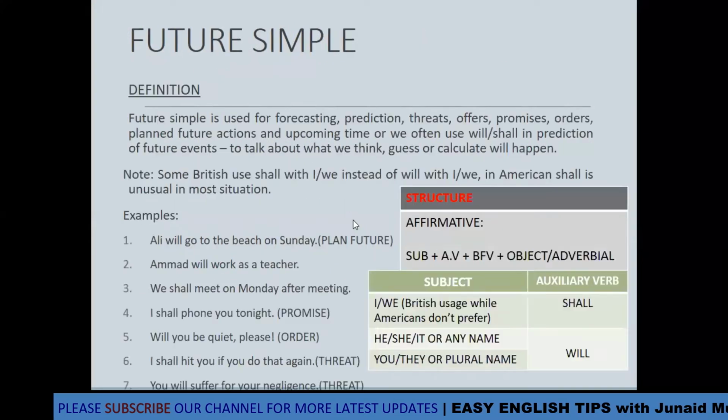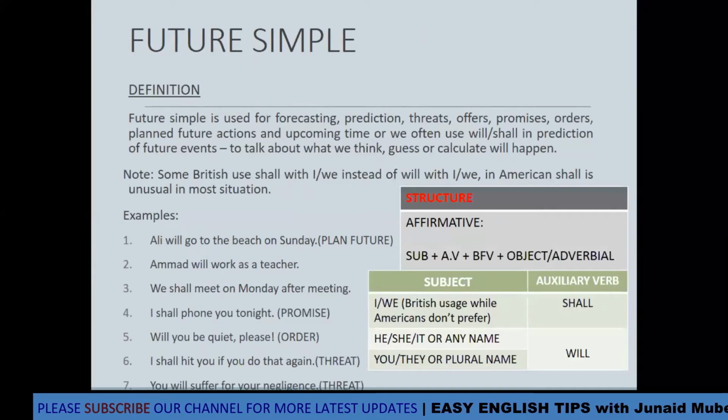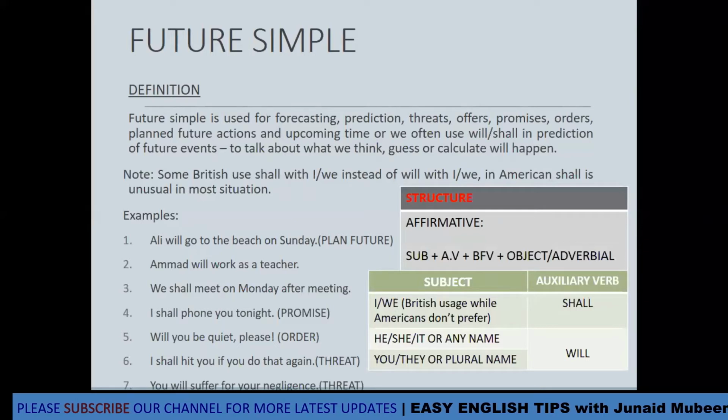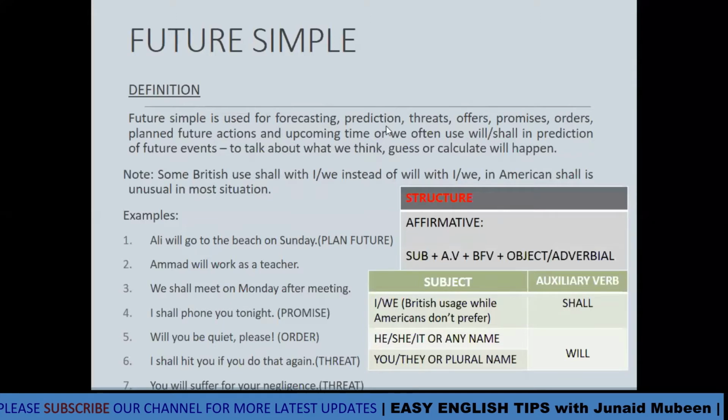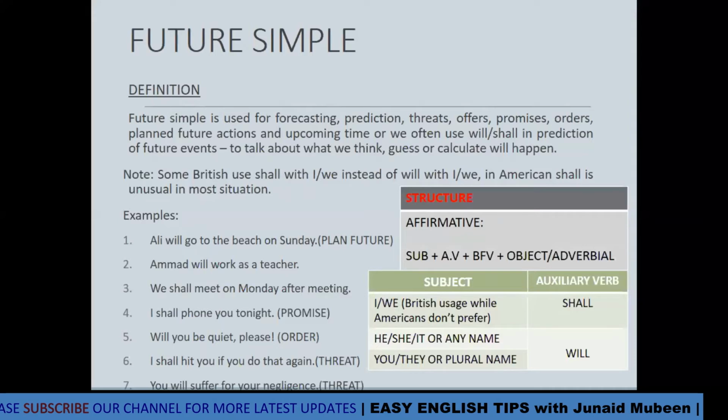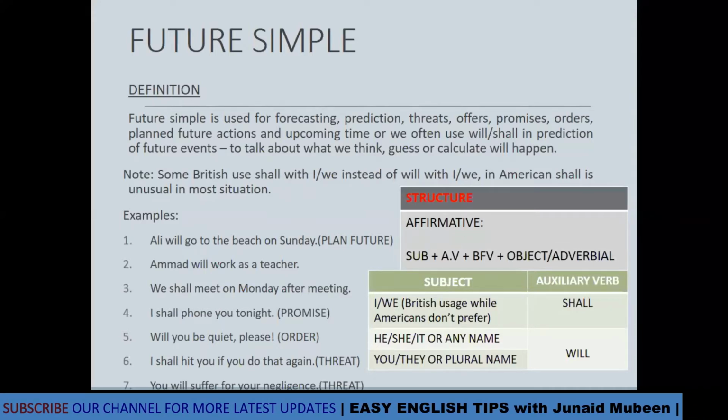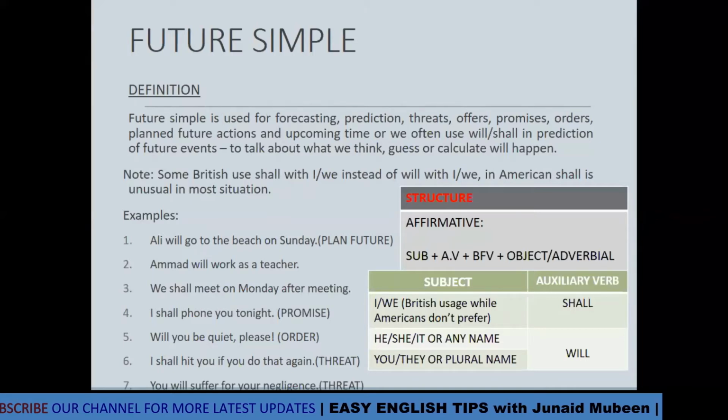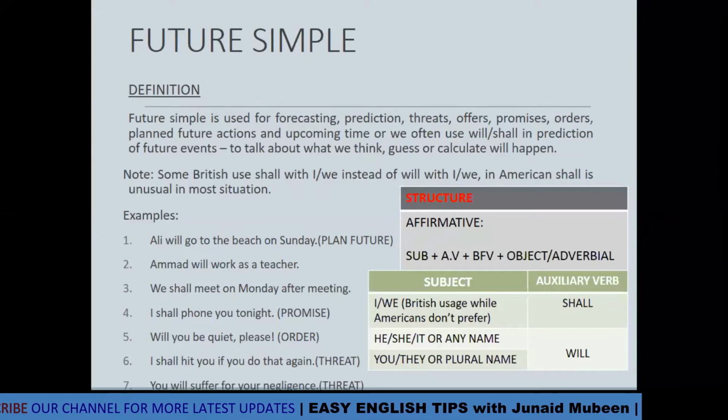This is the structure formula of the future simple. This is the future simple action. You know the action; this is not for the state. This first line is for the future simple action. Look at the formula: where we talk about the action, we use the auxiliary verb, and where we talk about the state, we use the state verb.